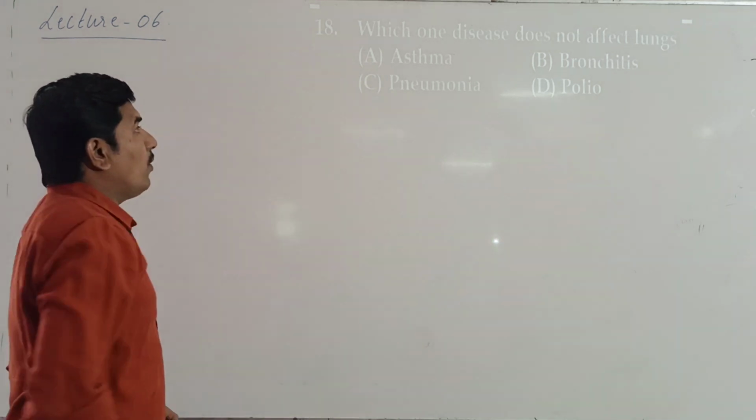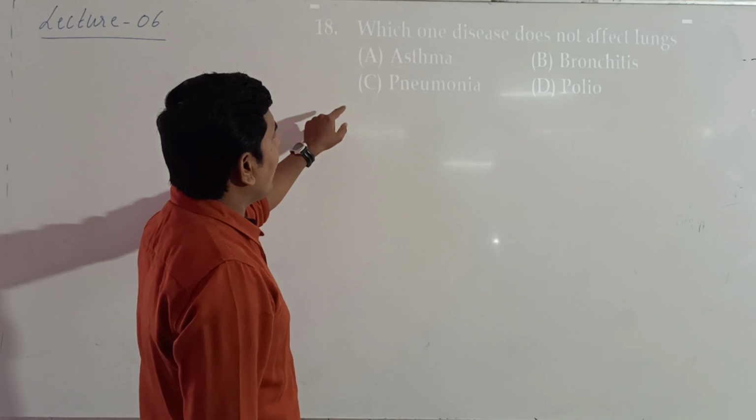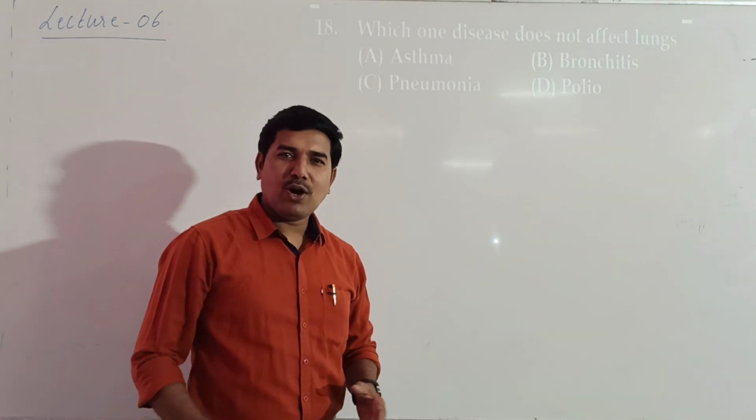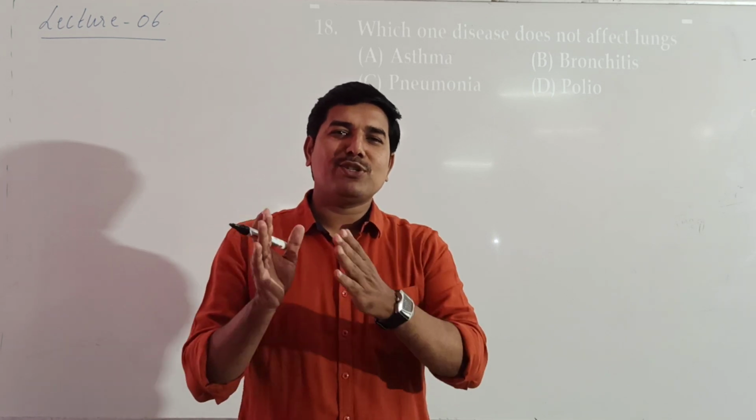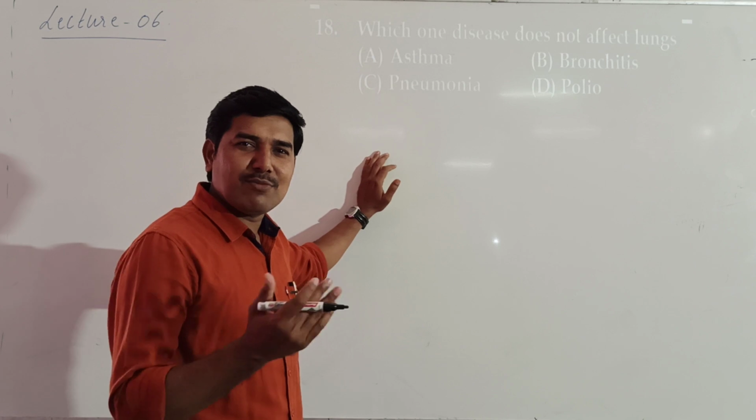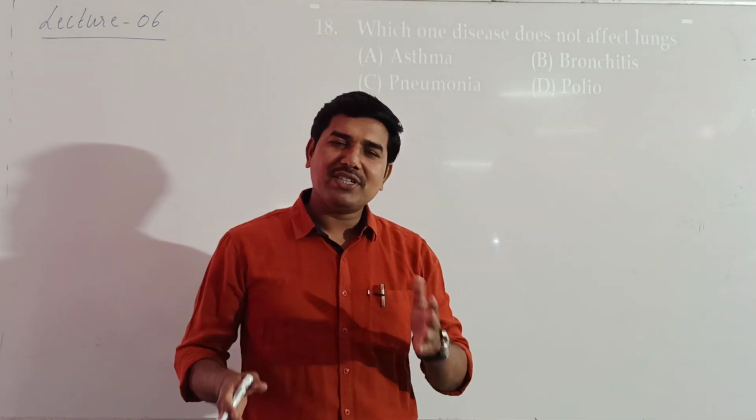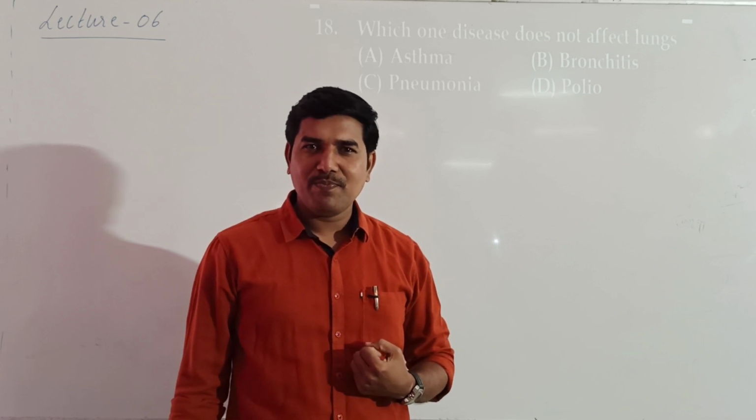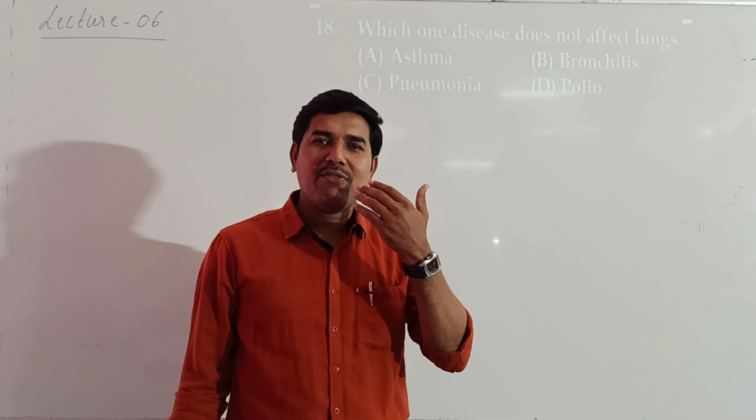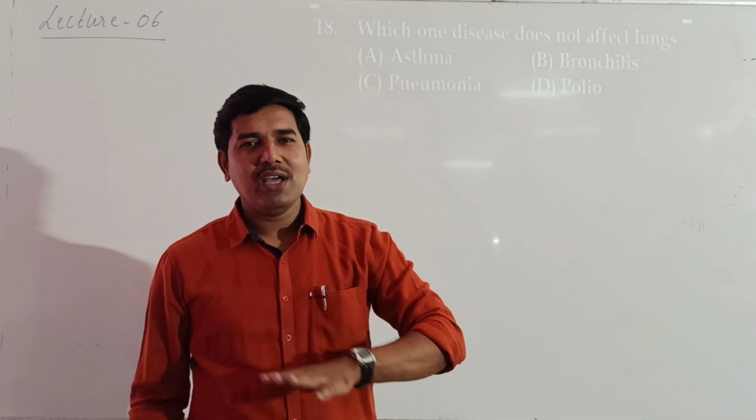Okay, next one. Which disease does not affect the lungs? Now here we have 4 diseases. Out of these 4 diseases, which do not affect the lungs? First one is asthma. Asthma is a lung disorder, and it is a chronic disease which affects the lower respiratory system. The upper respiratory system is different. It starts from the nasal cavity and ends with the bronchi. Lower respiratory system means it is connected to the lungs only.